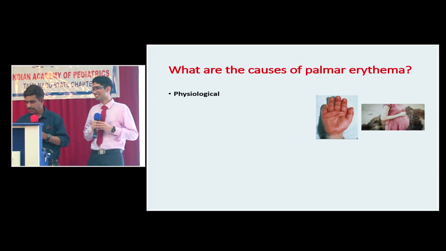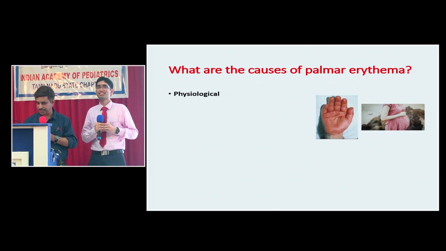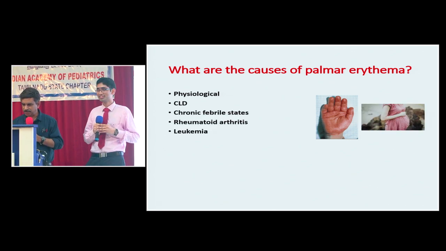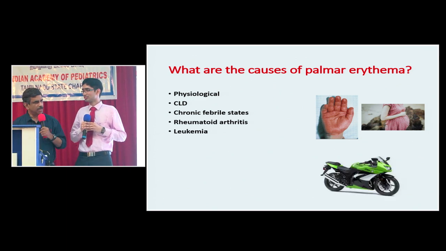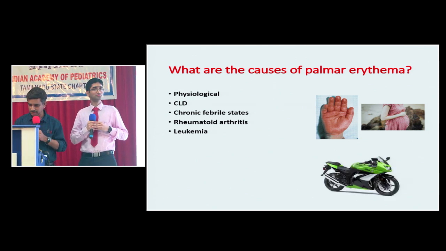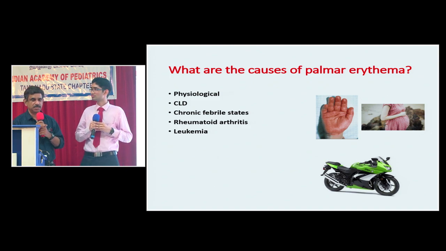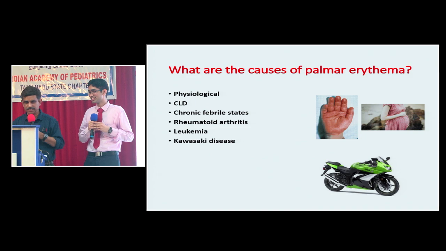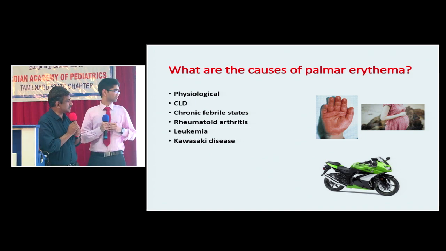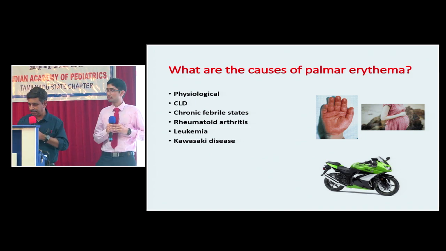So it is pregnancy. Pregnancy is a hyperestrogen condition. So pregnancy, chronic liver disease, chronic fibrosis, rheumatoid arthritis, leukemia, and this. What is this? A bike which is not Hero Honda. Then you will say, sir, Hero, Bajaj, Kawasaki disease. Kawasaki disease can also cause very striking palmar erythema as well as plantar erythema.